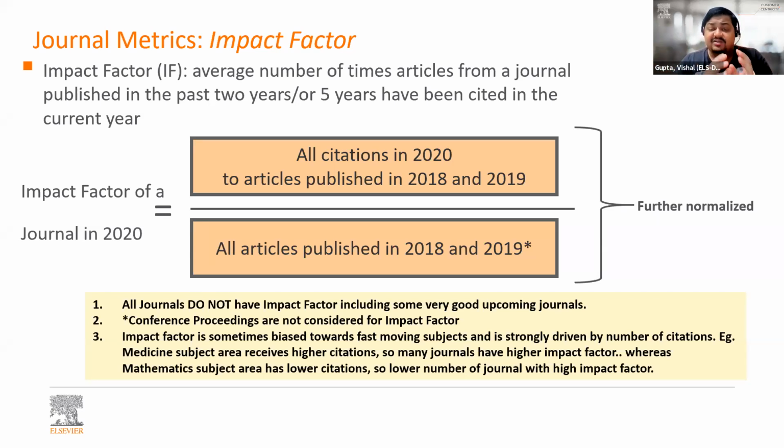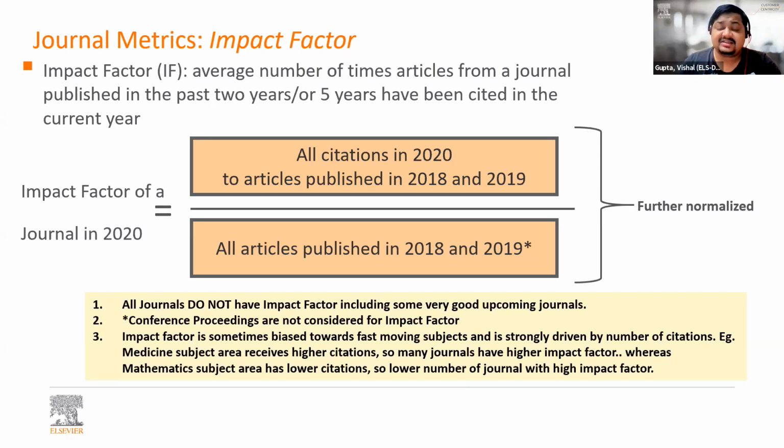So whenever you are comparing journals from the same subject area, from the same domain, impact factor will give you a very good comparison. But whenever you are looking at journals that publish multidisciplinary content or journals from different subject areas, there you cannot compare using impact factor. And that is why you need alternative metrics.